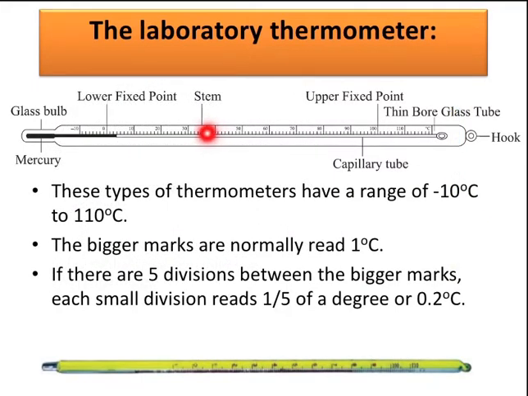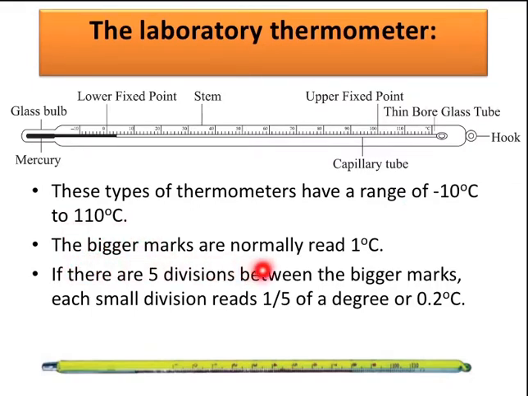Here is the diagram. You can easily see this is the lower fixed point, and this is the upper fixed point. This consists of a thin bore glass tube, which is called the stem. This is mercury, which is present in the glass bulb, and it rises and gives us the reading. These thermometers have a range of minus 10 degrees Celsius to 110 degrees Celsius.